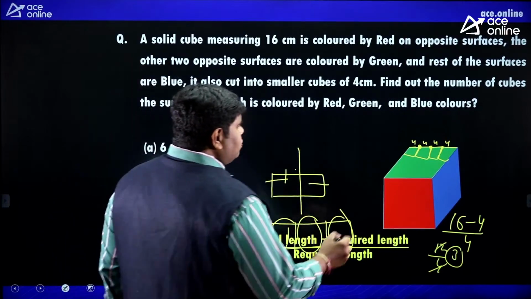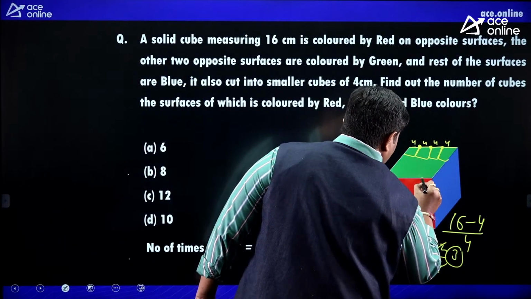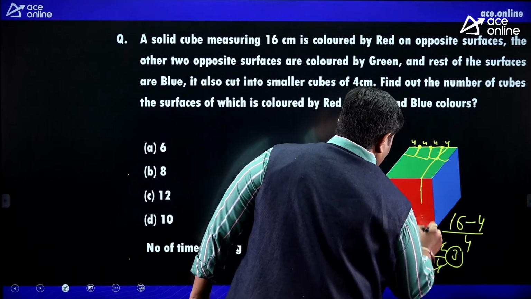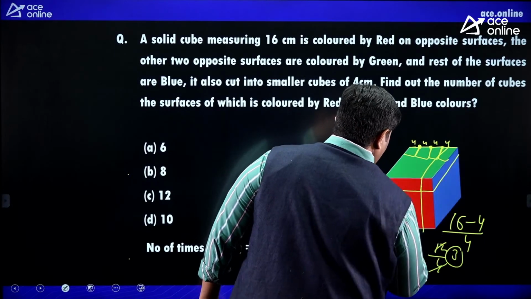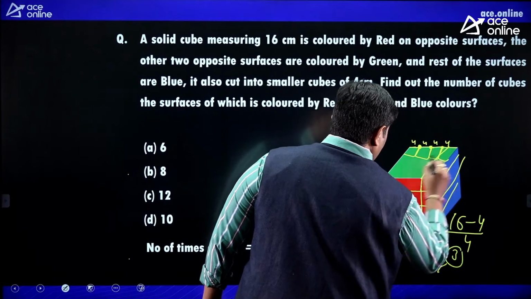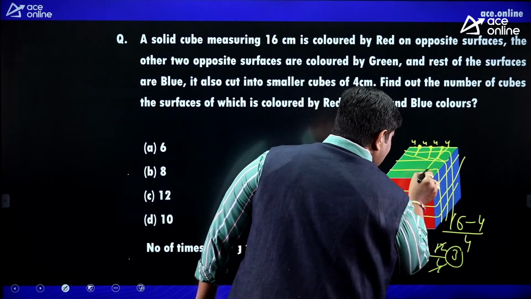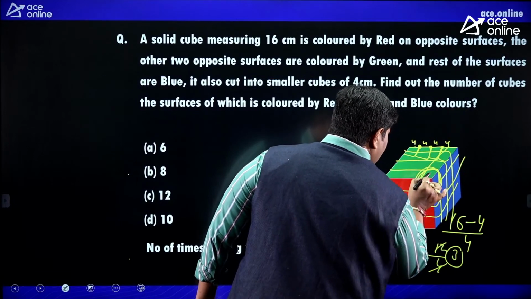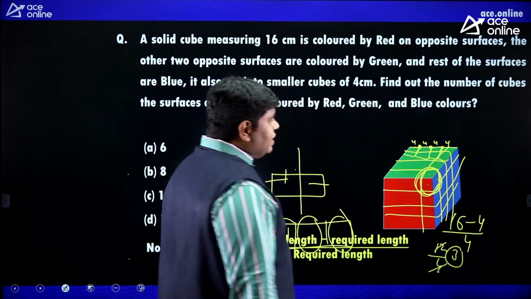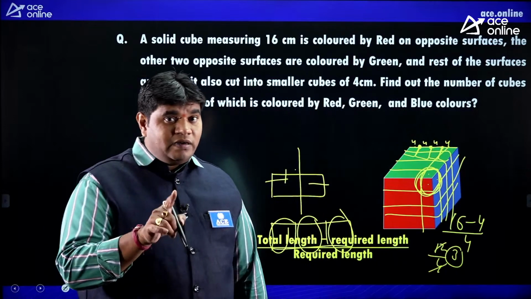Next, 3 times you have to cut means in this corner, this corner piece only having green, red, blue. Okay, this corner piece having only red, green and blue.